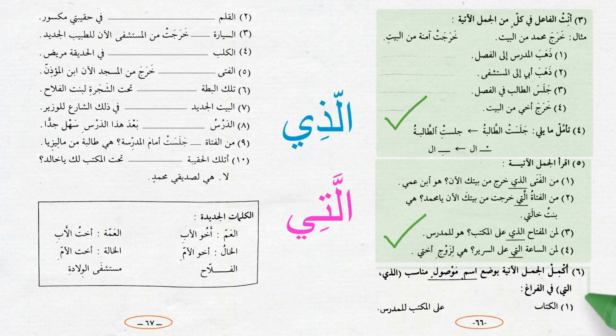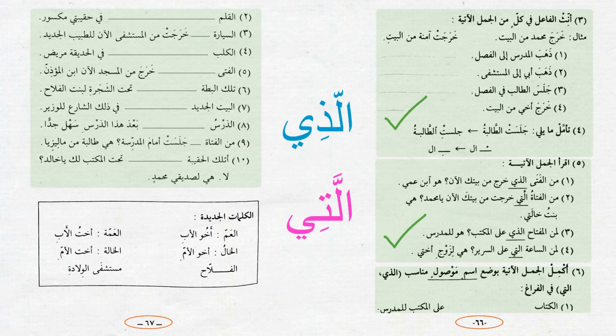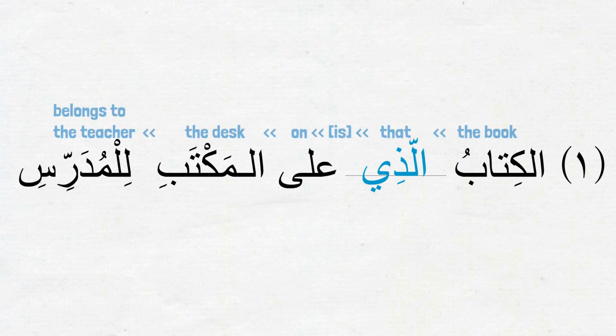In the next exercise, we will need to fill in the blanks in the given sentences with the appropriate ism mawsool الذي or التي. While at it, we will also try to quickly identify the صلة الموصول and separate them out to better see the overall structure of these sentences. The first one is about al-kitabu, which is mudhakkar. So we should use الذي with it, right? الذي. Then the sentence will be الكتاب الذي على المكتب للمدرس. The book that is on the desk belongs to the teacher.